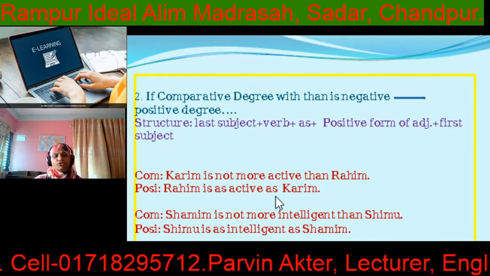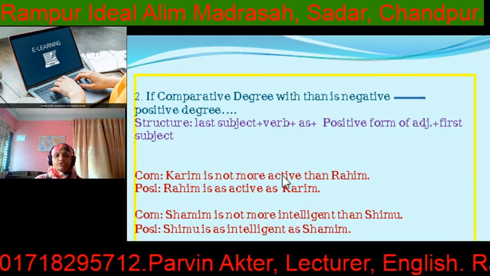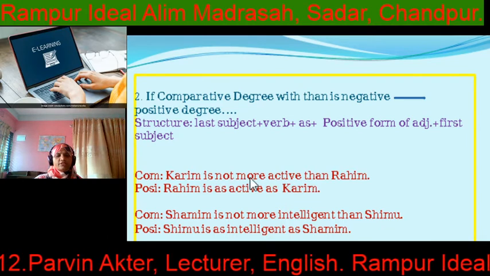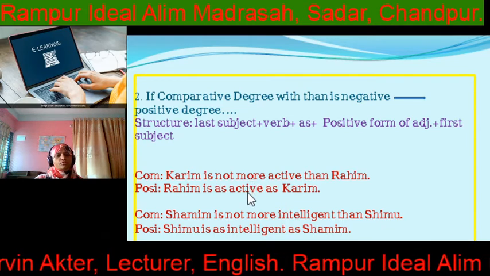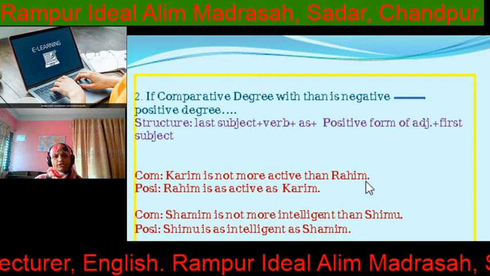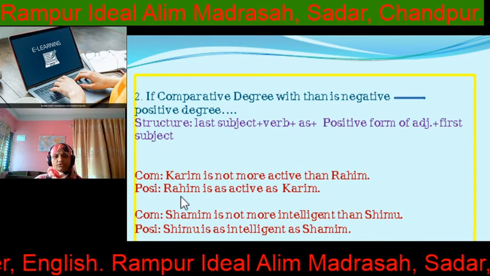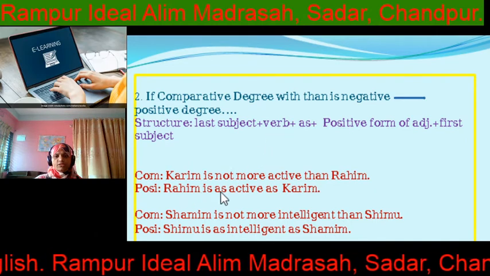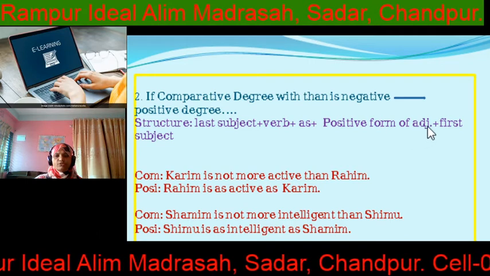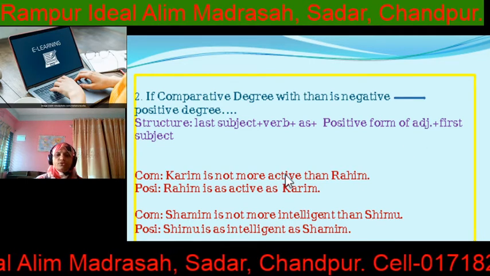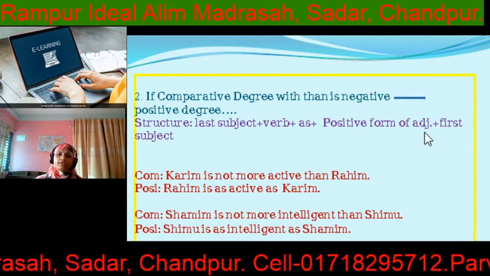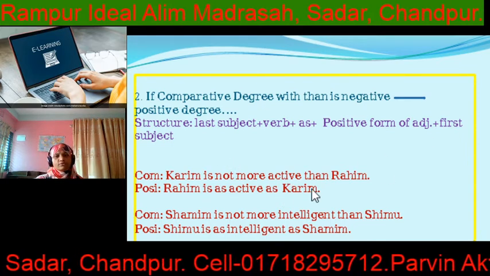I have already mentioned, if the sentence is affirmative, you have to make it negative, and if the sentence is negative in the comparative form, you have to make it affirmative in the positive form. So here again the structure: last subject Rohim, then verb is, then as, and positive form of adjective. What is the positive form of more active? Only active, and again as, then first subject.